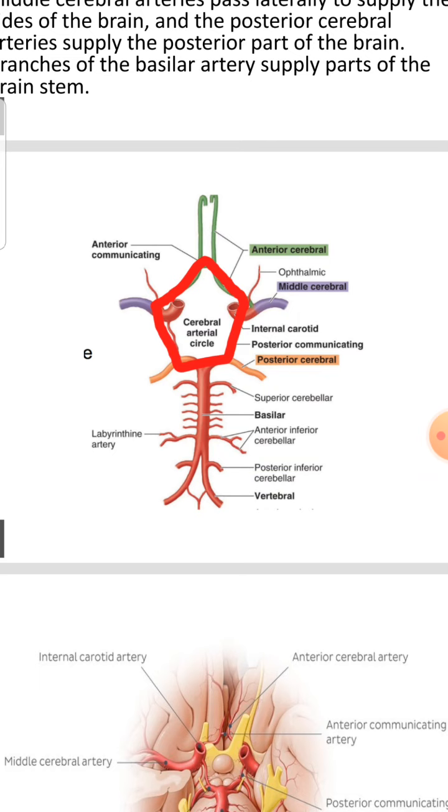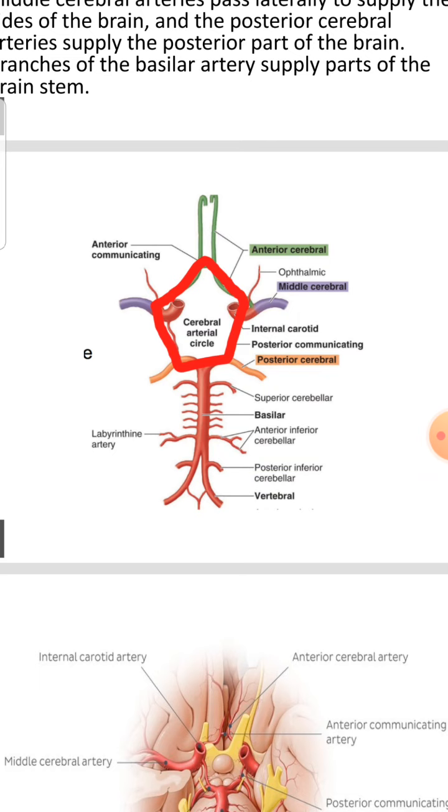Then it gives off the middle cerebral arteries, which supply the lateral parts of the brain, the anterior cerebral arteries, and the posterior communicating arteries. The posterior communicating arteries connect the internal carotid artery to the vertebro-basilar system to complete the circle of Willis.